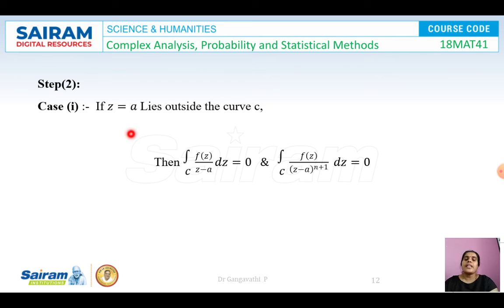Case 1: if z = a lies outside the curve c, then both the integrals become 0, so straight away we can write the answer as 0.